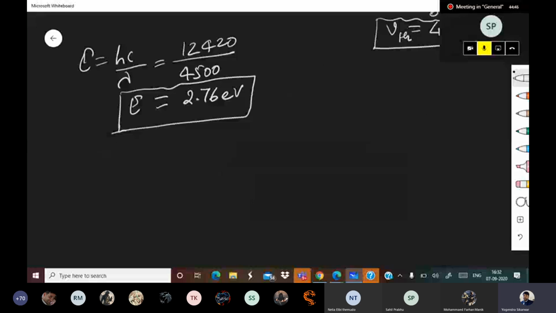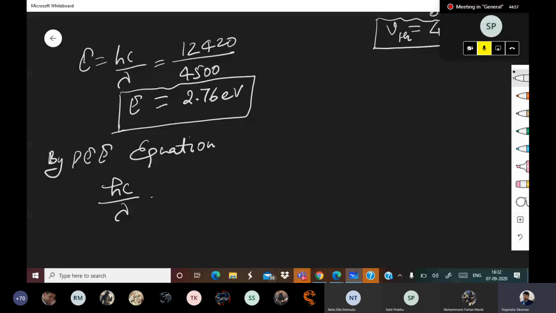So by photoelectric equation, hc upon lambda is equal to phi plus KE max. So hc upon lambda is 2.76.